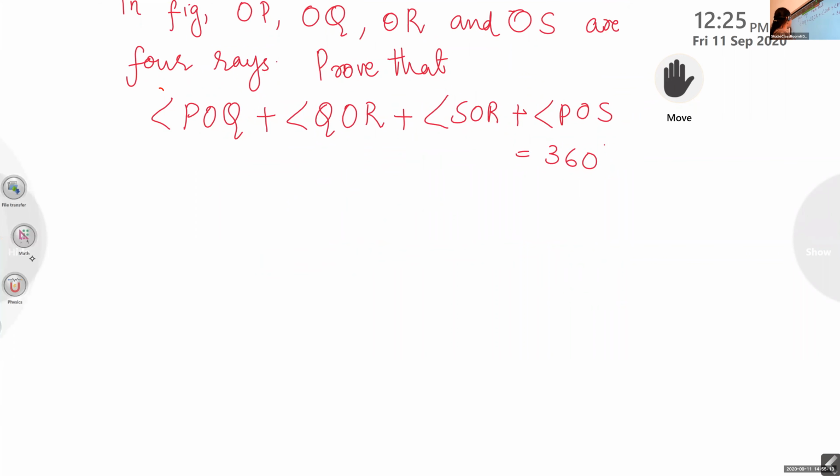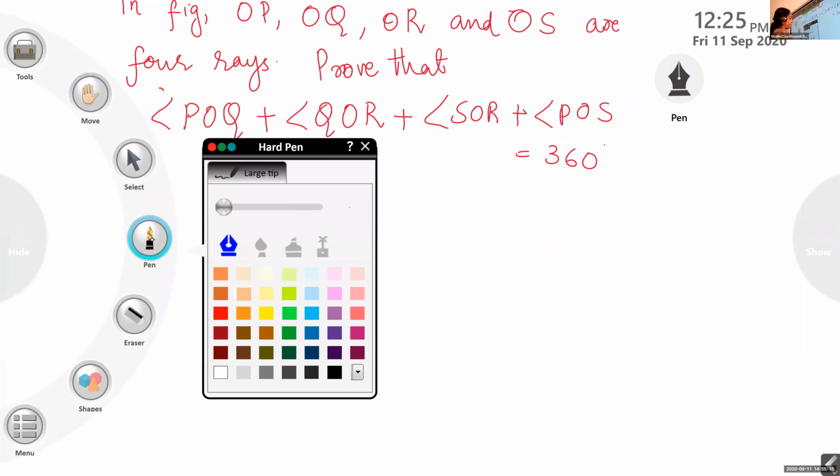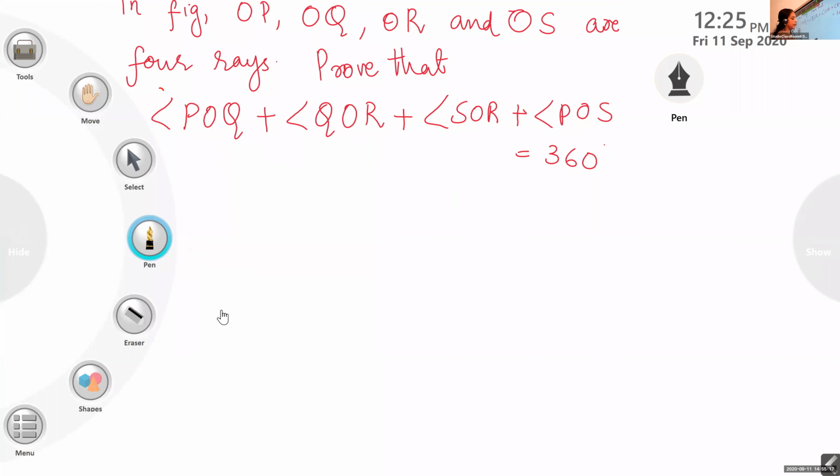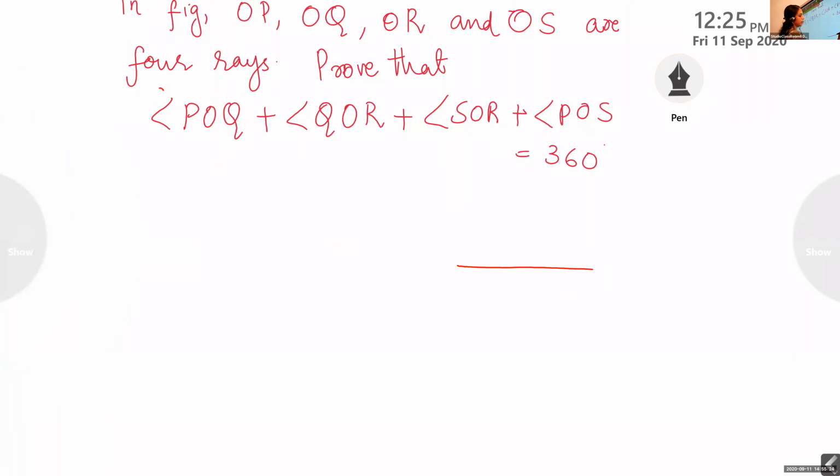There is a figure given in the question, and draw that figure.